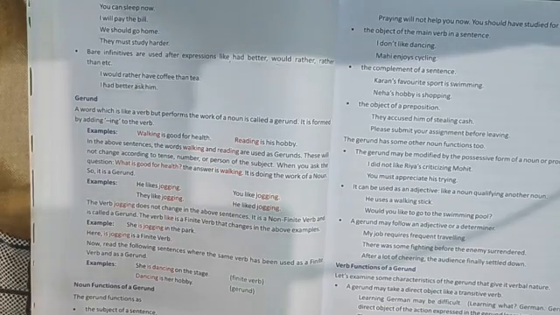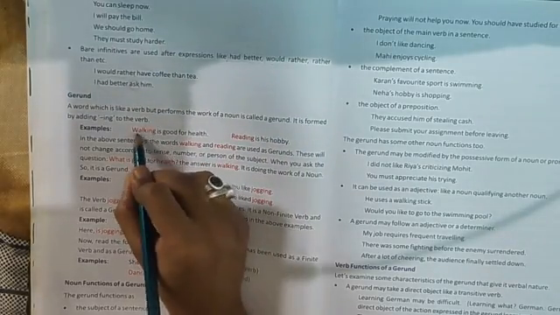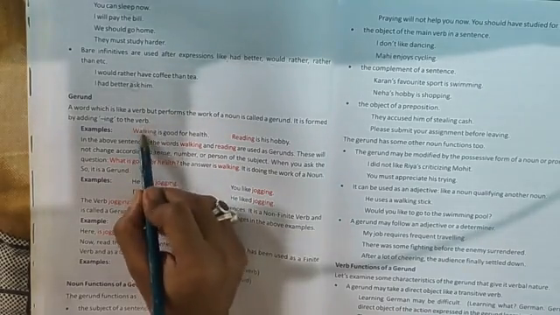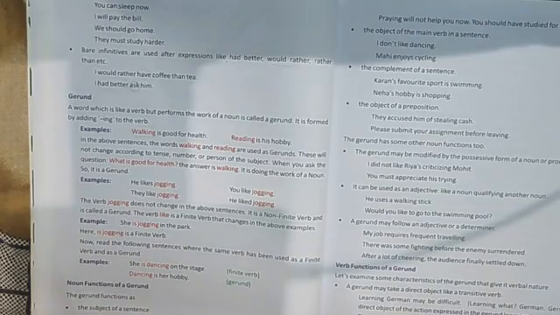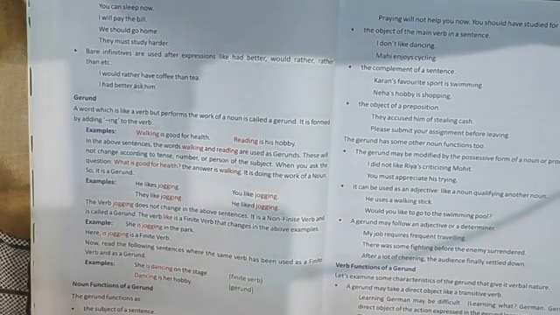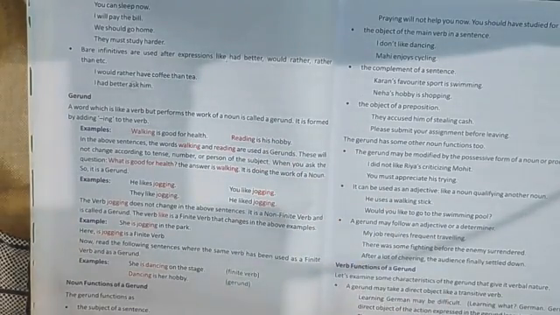Walk is the verb. Read is the verb. But they are added with making present participle, verb plus ing, so that they can do the work of a noun. See, walking is good for health. So this walking is used as a noun over here. I'm not saying it is a noun, but it is used in place of a noun. Reading is a good hobby. Reading again is used as a noun.